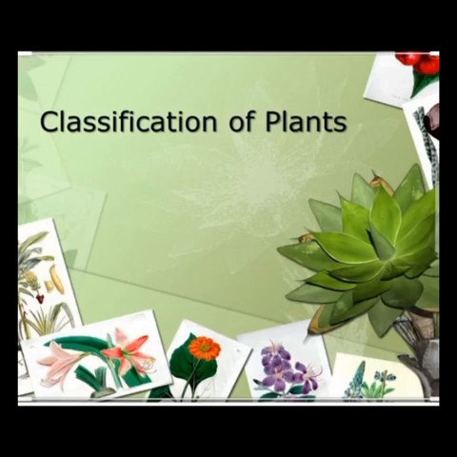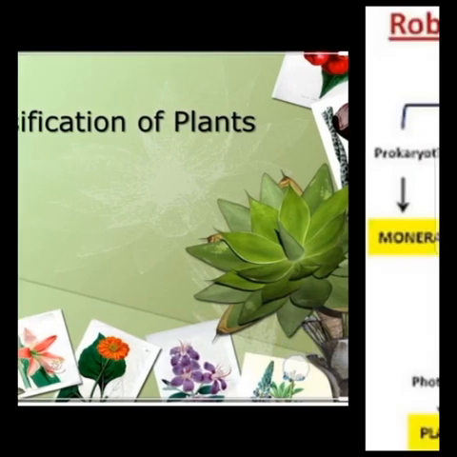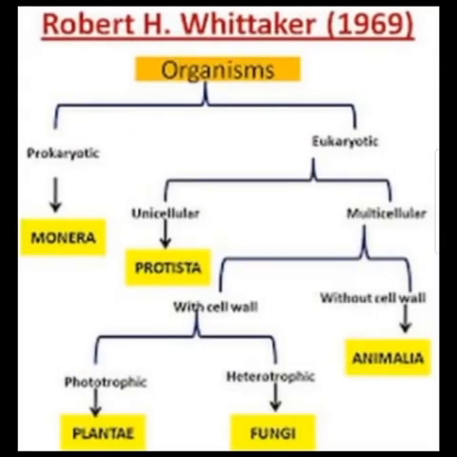So let's do one quick revision of this. The classification of living organisms classifies into two: prokaryotic and eukaryotic. So what are prokaryotes? Prokaryotes are the organisms which do not have a nucleus or any other membrane-bound organelles inside them. For example, bacteria. There are lots of different bacteria, for example cyanobacteria or streptococcus bacteria.